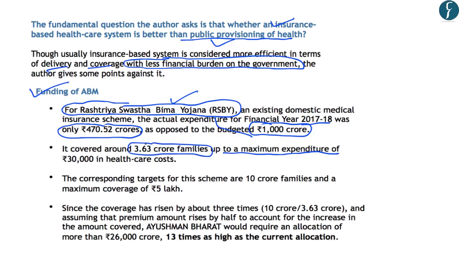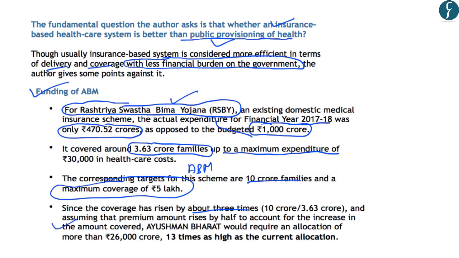Now this scheme provided for a maximum expenditure of up to rupees 30,000 in healthcare, and it covered about 3.63 crore families. Now regarding the Ayushman Bharat scheme, the authors say that it covers 10 crore families and the maximum coverage is rupees 5 lakh. So by comparing both these schemes, the authors say that the coverage has risen by about 3 times. And the authors further say that, by assuming that the premium amount rises by half to account for the increase in the amount covered under the Ayushman Bharat, this scheme would require an allocation of more than 26,000 crore.